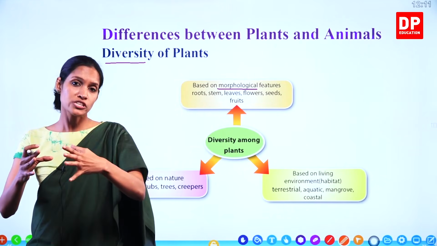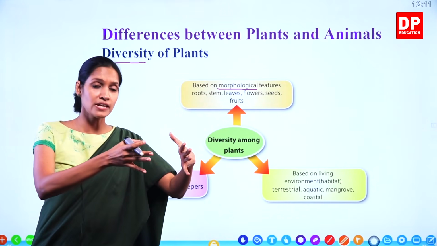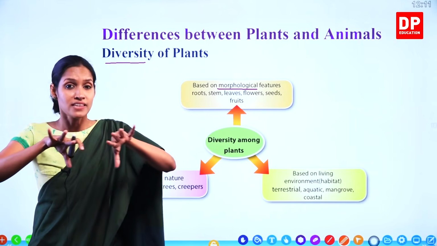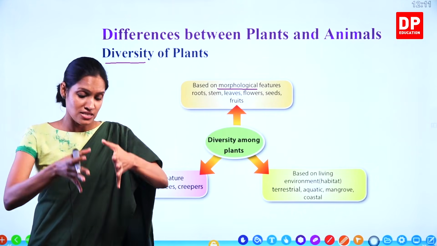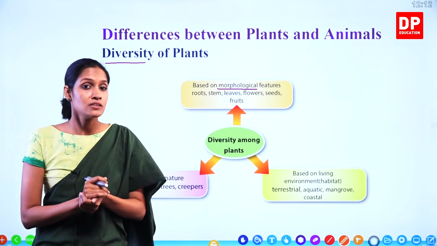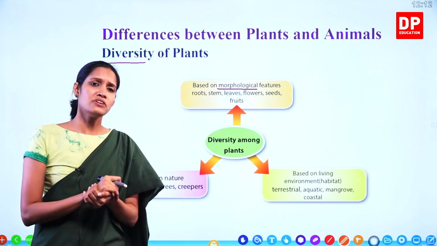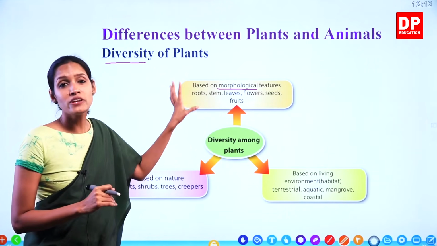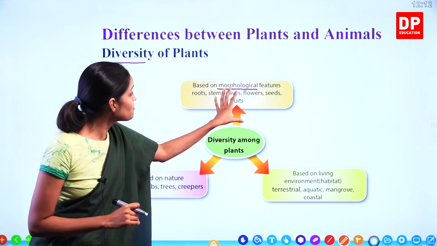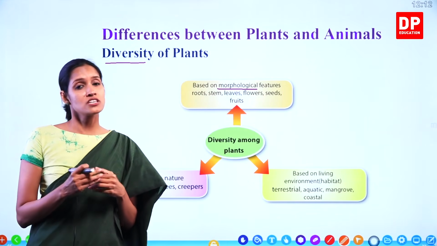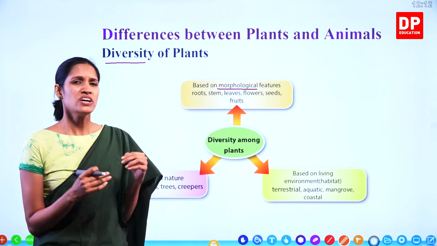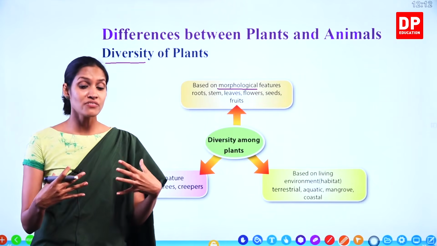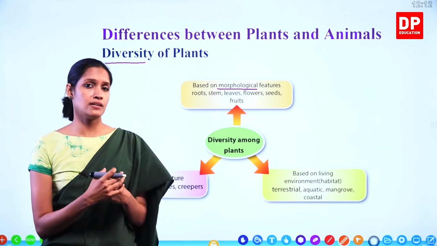If you take a mango tree and a coconut tree, they are different. The type of leaves are different and the way its stem is present is different. The shape of the leaves are different. So there are so many differences. Morphological features means structural differences of these organisms. Understand? Structure or the characteristics you can observe externally from outside.